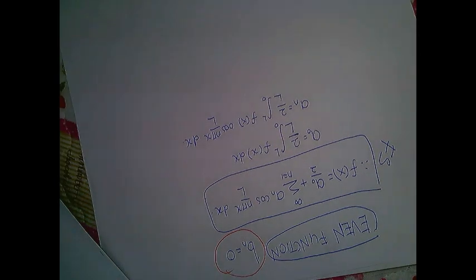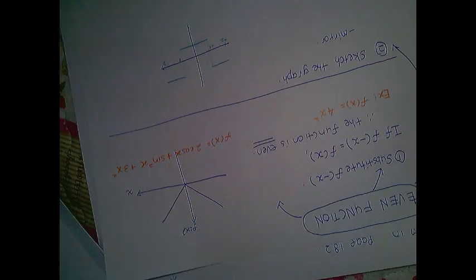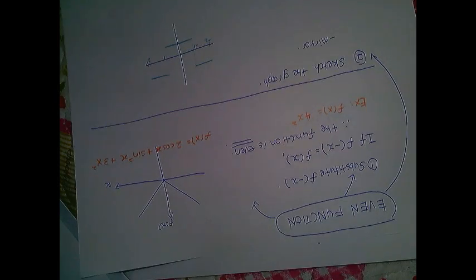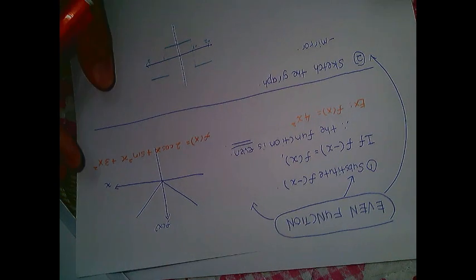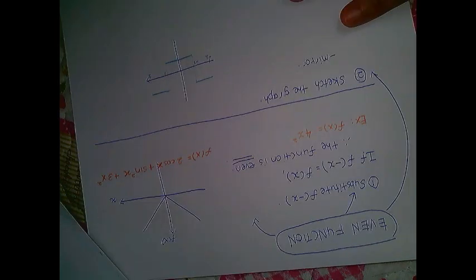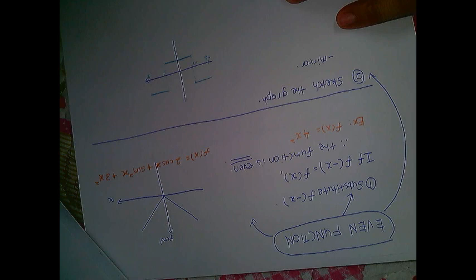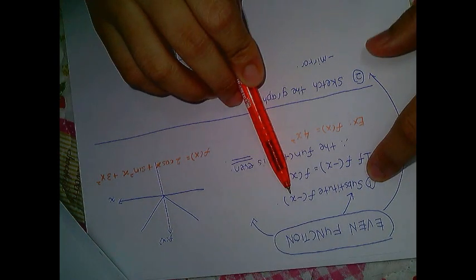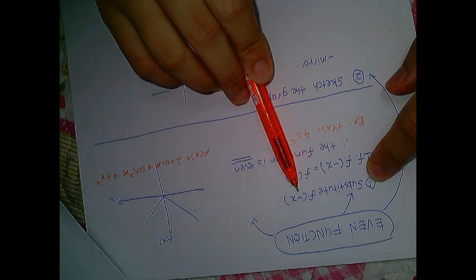But the question is how to determine whether you have an even function or not. There are two ways to conclude whether you have an even function or not. The first way is by substituting f(negative x) into your f(x).